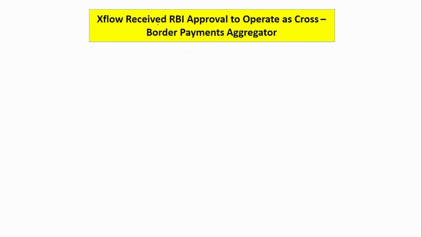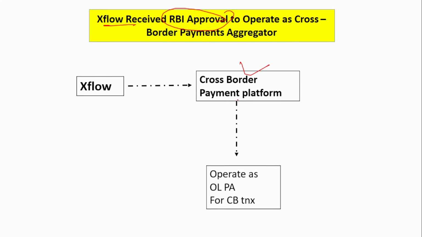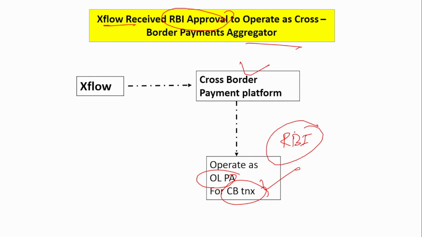Okay. The next news is about an RBI approval. So Xflow. Okay, Xflow is nothing but a cross-border payment platform. It has received RBI approval to operate as a cross-border payment aggregator for the cross-border transaction. So online payment aggregator for the cross-border transaction. For that purpose, it has received approval from the Reserve Bank of India. So here you might be confused that it is already acting as a cross-border payment platform. Then what is this approval for?